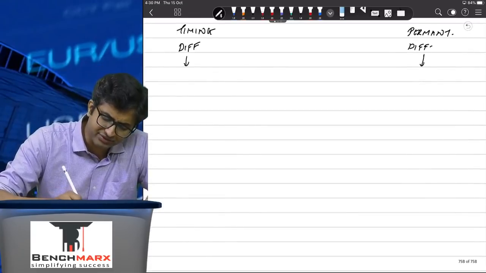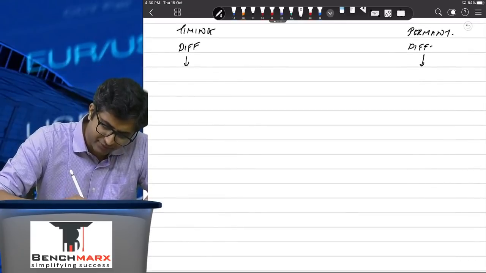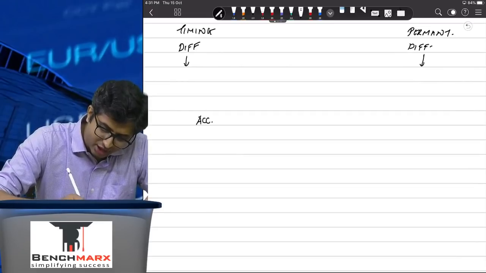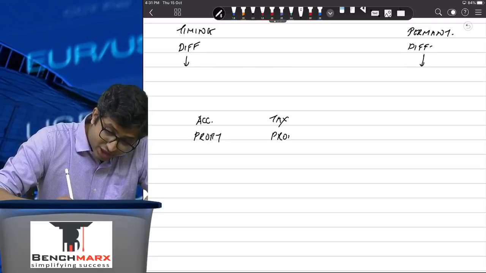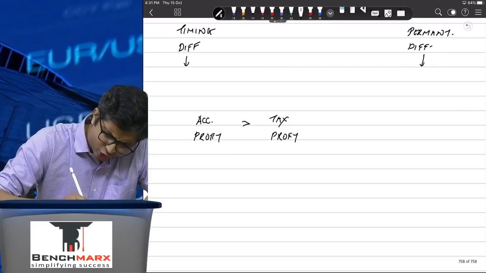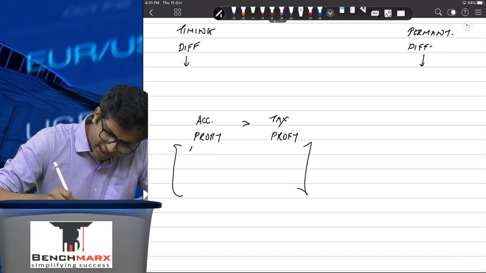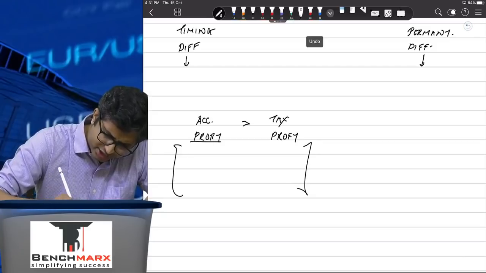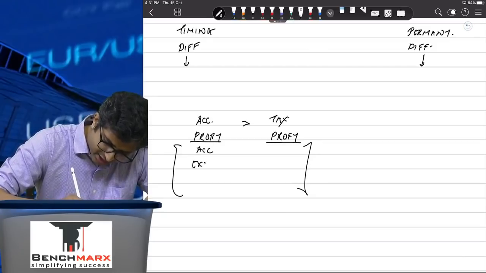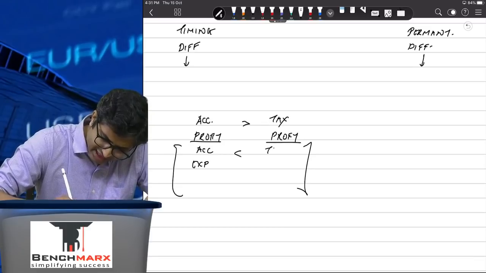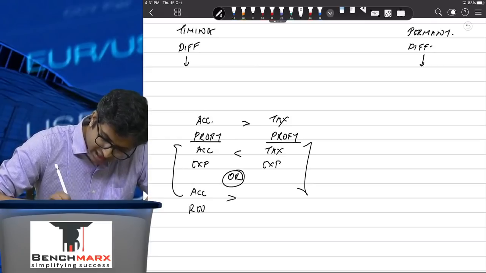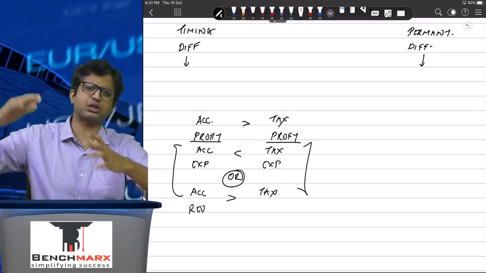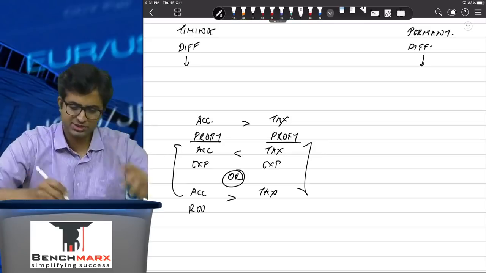What are the principles of deferred tax? Well, typically you will compare the accounting profit with the income tax profit. If the accounting profit is higher, now this can be higher due to two reasons. The accounting expense is less than the tax expense. For example, tax में आपको depreciation ज़्यादा मिल गया. Or it can be due to the accounting revenue being greater than the tax revenue. Tax में आपने, for example, construction contracts, full completion method is followed.